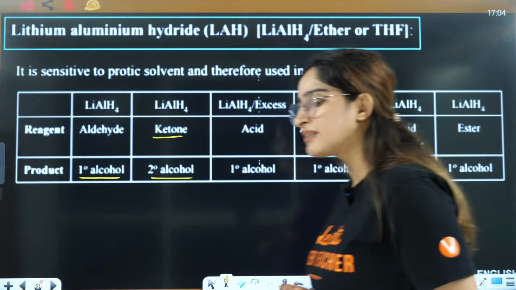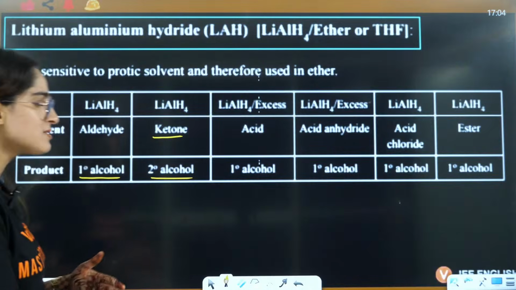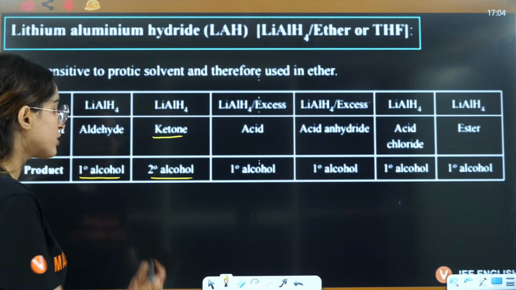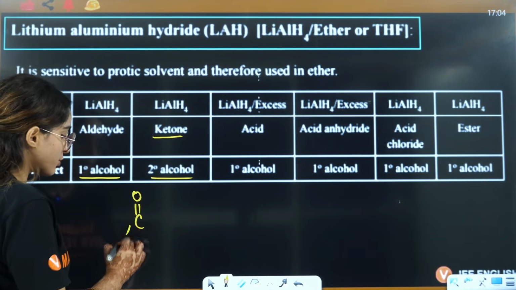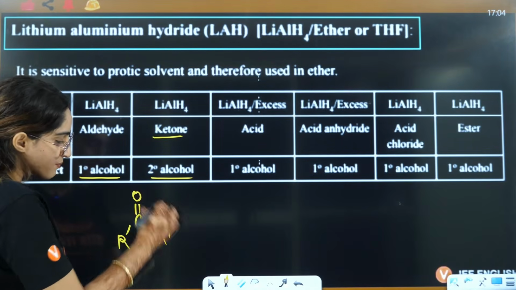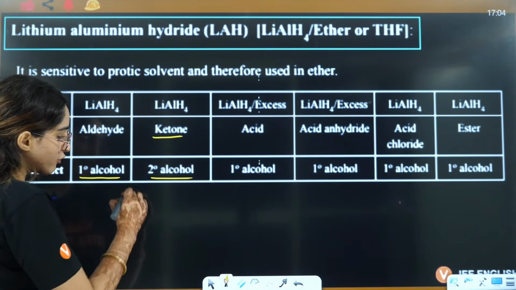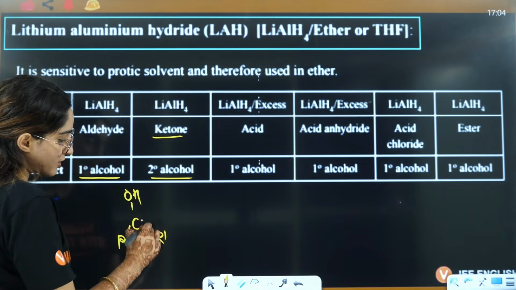That means only the ketones, right? That means the one which has a bridging carbonyl group. So here it has a bridging carbonyl group. Ketones have a bridging carbonyl group. That's how you will have the formation of 2 degree alcohol here.